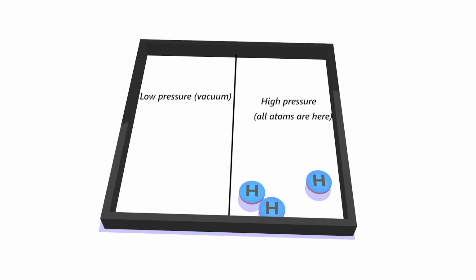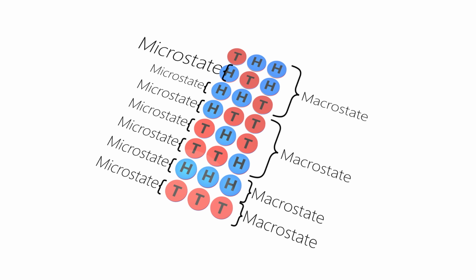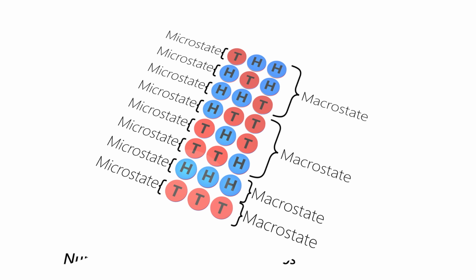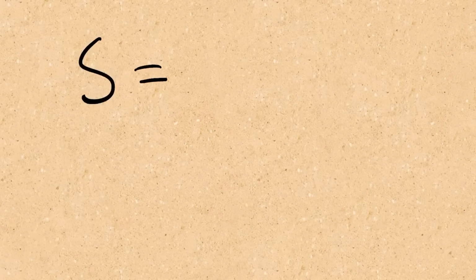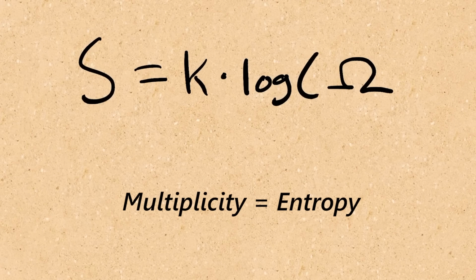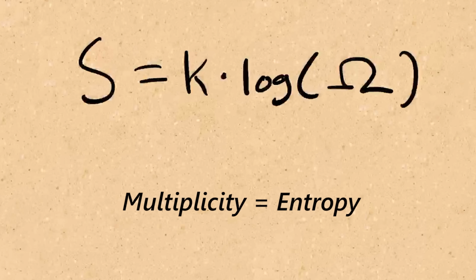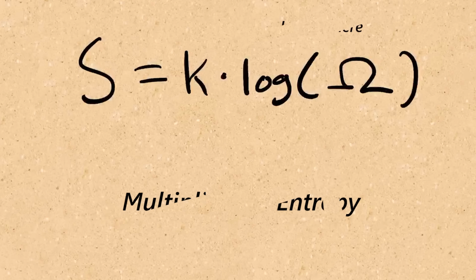What about the microstates then? Well, every combination you can make is a microstate. So here all these states are microstates. Now are you ready? Because multiplicity is simply the number of microstates given a macrostate. So here in this macrostate the multiplicity is 3, here it's 3, and here it's 1, and here it's 1 as well. I told you multiplicity and entropy is kind of the same thing, so now that we know the multiplicity we can get the entropy from this function.